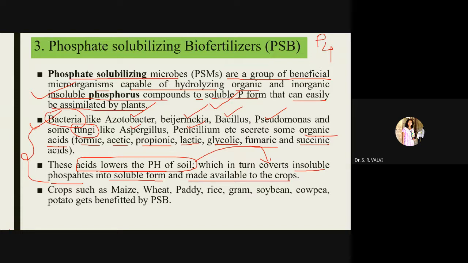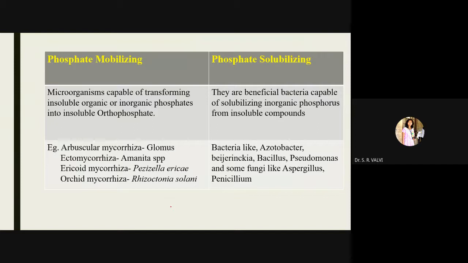Which crops get benefited by this PSB? Here, see: maize, wheat, paddy, rice, gram, then soybean, cowpea, then potato. All of these benefit from PSB. Now, earlier I mentioned phosphate mobilizing and phosphate solubilizing. These two terms, or processes, are different, right?